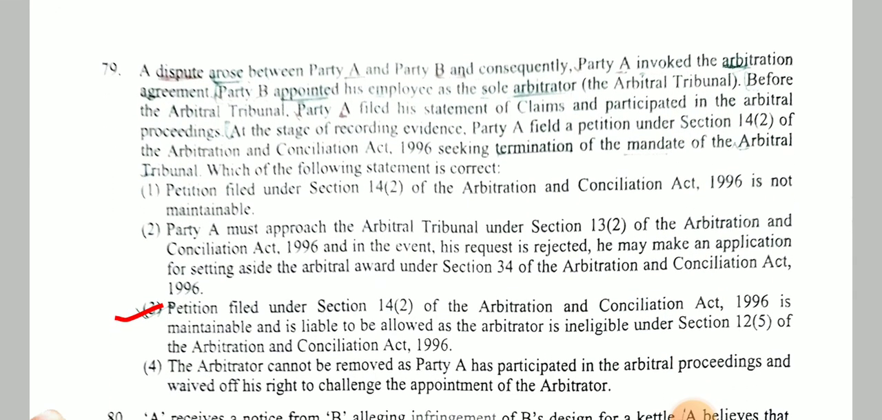Next question. A dispute arose between party A and B and consequently A invoked the arbitration agreement. B appointed his employee as the sole arbitrator before the arbitral tribunal. Party A filed his statement of claims and participated in the arbitral proceedings. At the stage of recording evidence, Party A filed a petition under Section 14 sub-clause 2 of the Arbitration and Conciliation Act seeking termination of the mandate of the arbitral tribunal. Now, which of the following statements is correct?